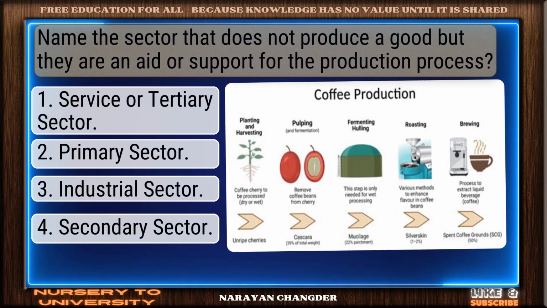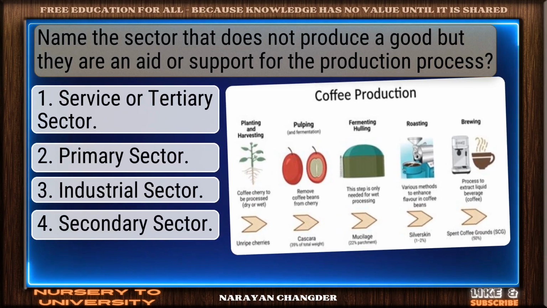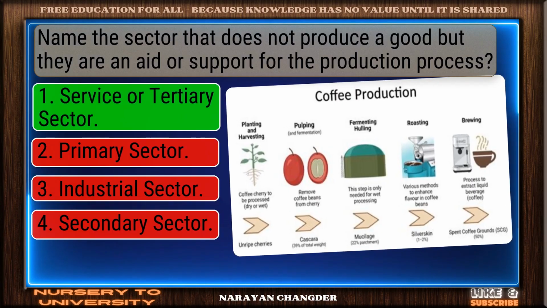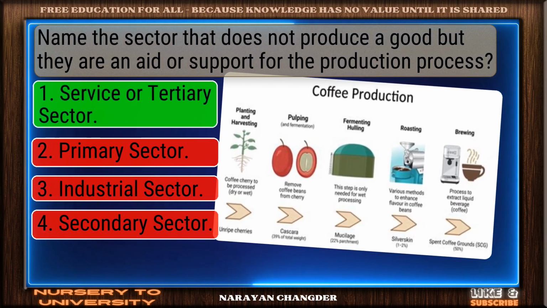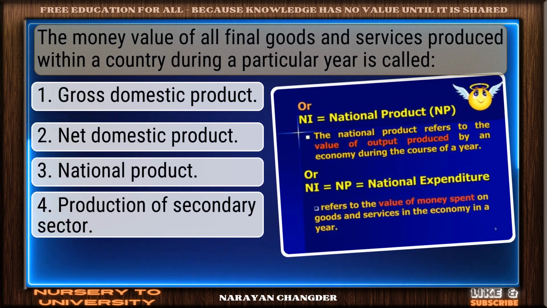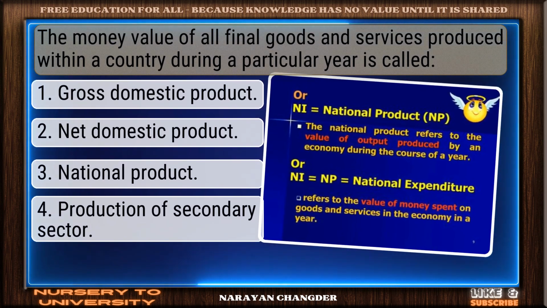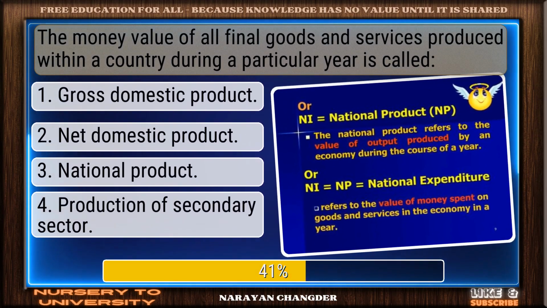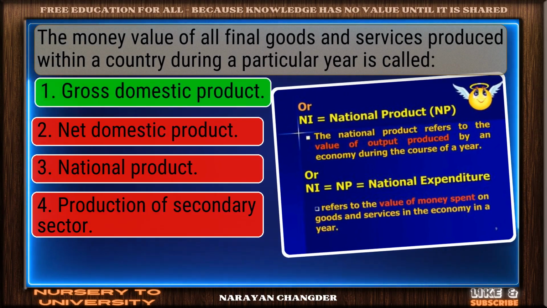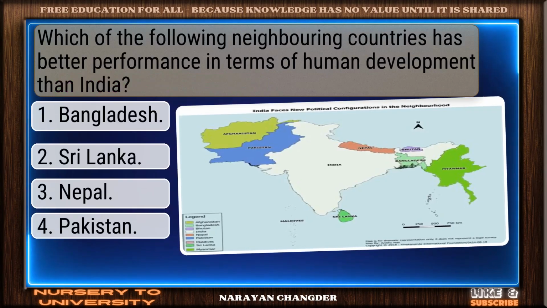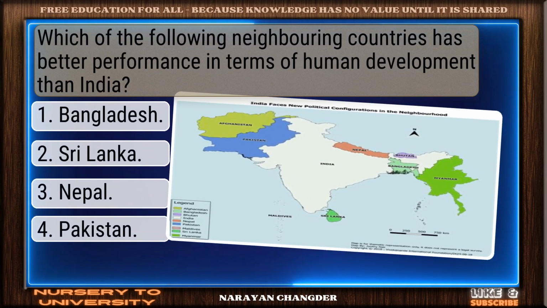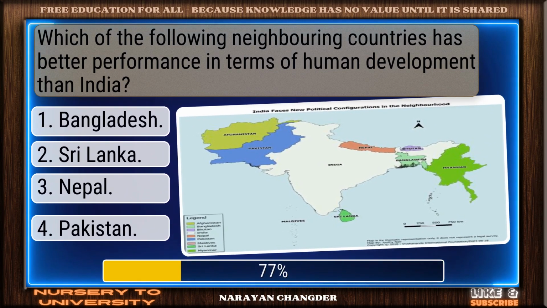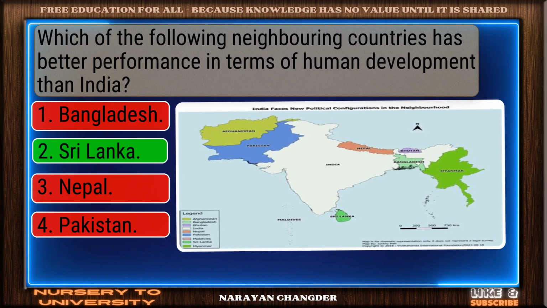Name the sector that does not produce a good, but is an aid or support for the production process. Well picked. Service or tertiary sector is correct. The money value of all final goods and services produced within a country during a particular year is called what? Correct. Gross domestic product is spot on. Which of the following neighboring countries has better performance in terms of human development than India? You got it. Sri Lanka fits.